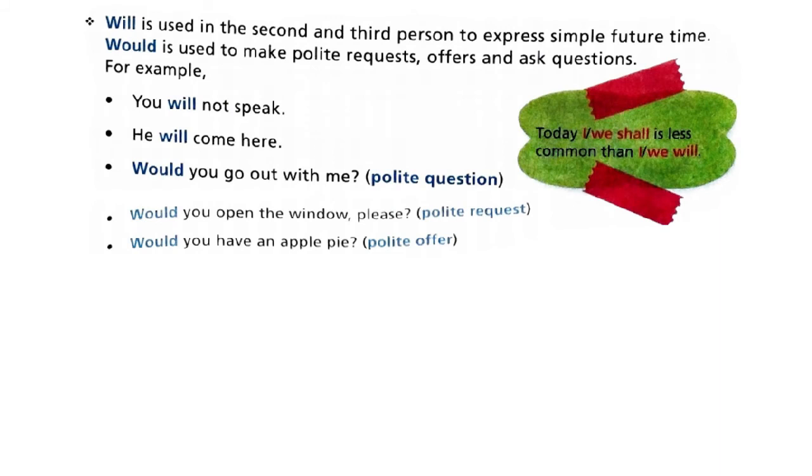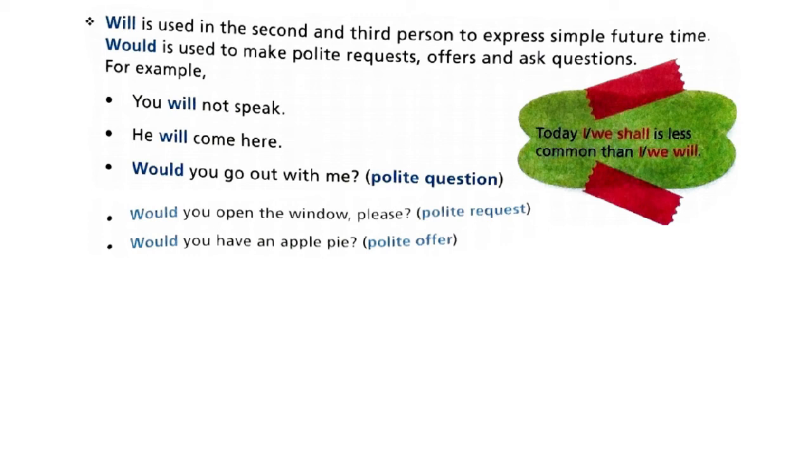Moving on, we have will. When is will used? Will is used in the second and the third person. When you talk about anything in the second or the third person, you will use will, to express simple future time. You already know that will is a word that is only used in the future tense. Would is used to make polite requests, offers, and also to ask questions. You can make very polite requests when you're politely asking somebody for something or to do something. When you're making offers, you can use the word would. And if you want to ask a question, then also you can use the word would.